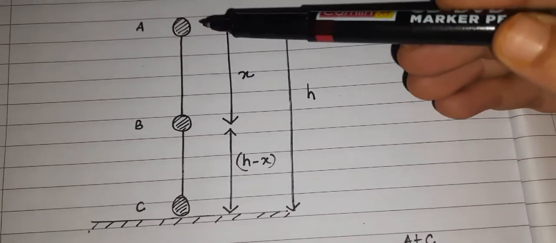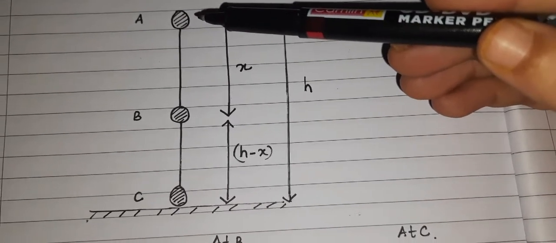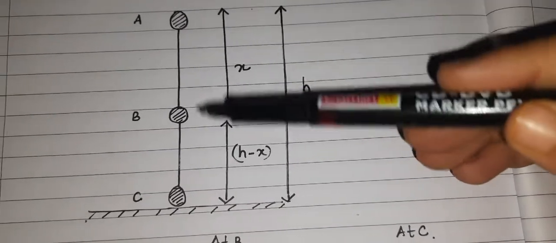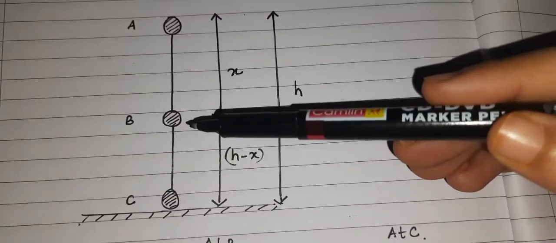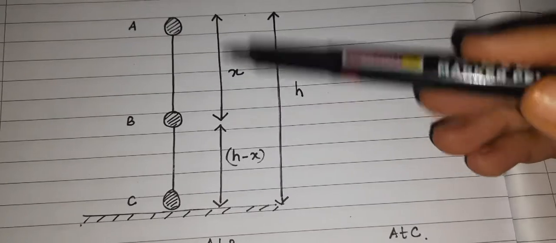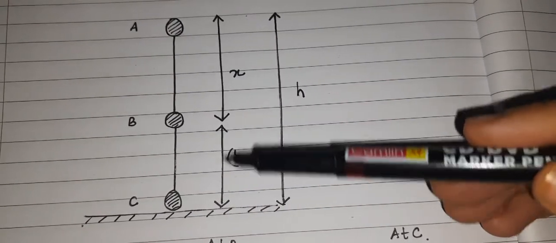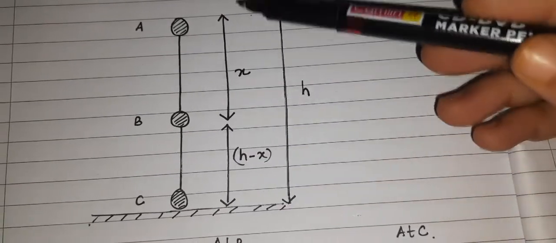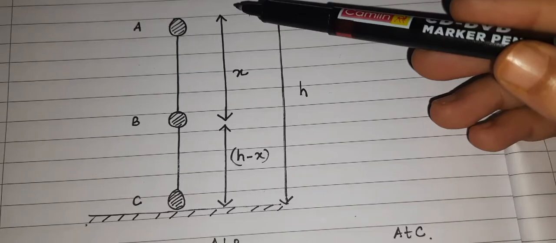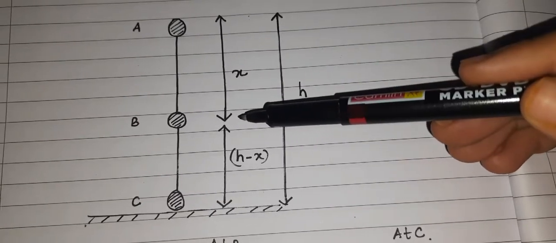Specifically, when the ball started its motion, it is at height h, suppose this point A. In between, somewhere during its motion, the ball crosses the position B, which from the top is at x height, but from below it is h minus x height. Meaning, with respect to the ground, the height of point B is h minus x, and the displacement taken by the ball from the starting point is x.